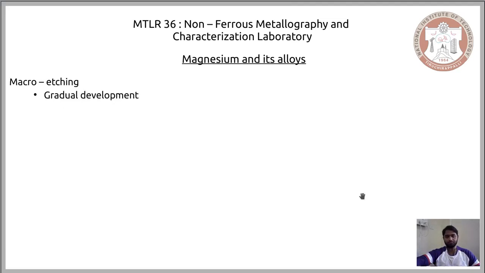Now, in the initial stages of the production of magnesium, it did not catch on like aluminium, because it had to compete with aluminium for the marketplace. When you compare magnesium with aluminium, aluminium is corrosion resistant, because if you recollect your course on non-ferrous materials, aluminium forms an oxide layer that prevents the corrosion of the subsequent layers.